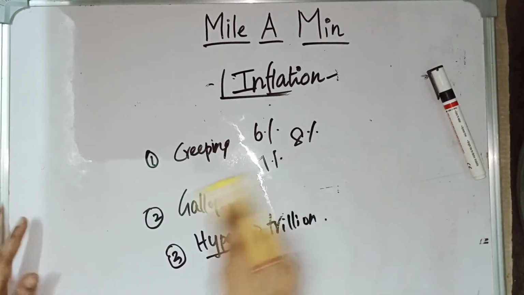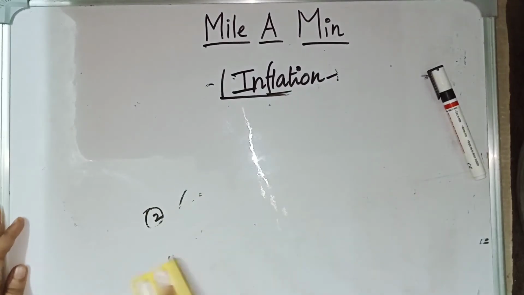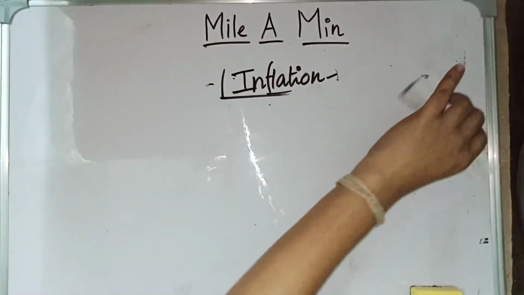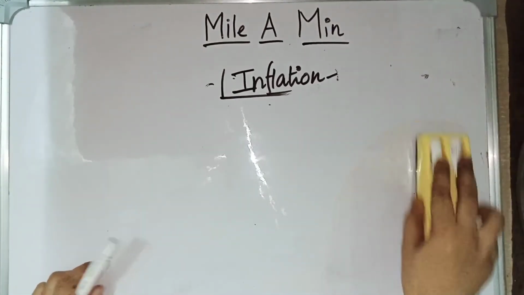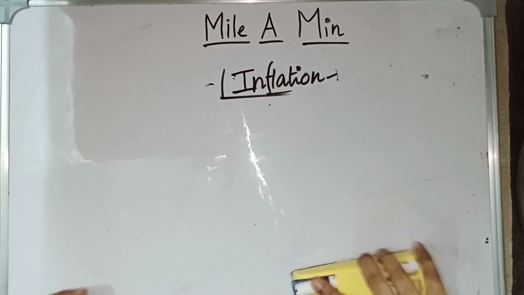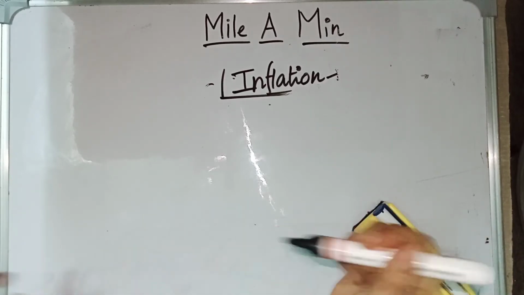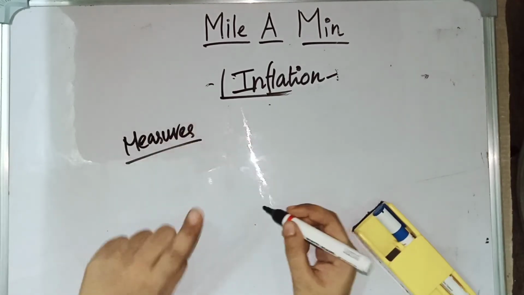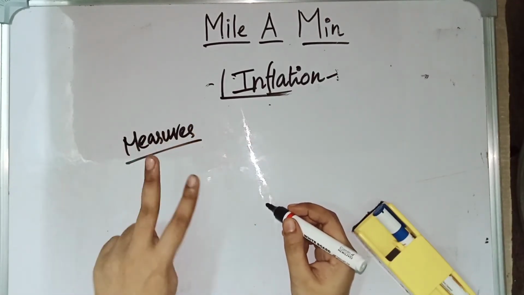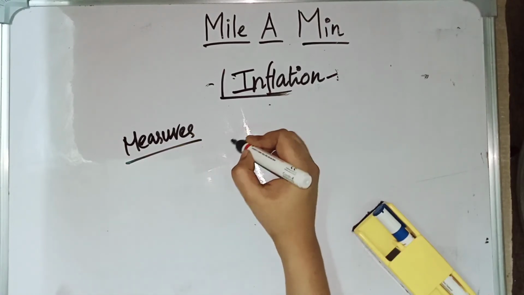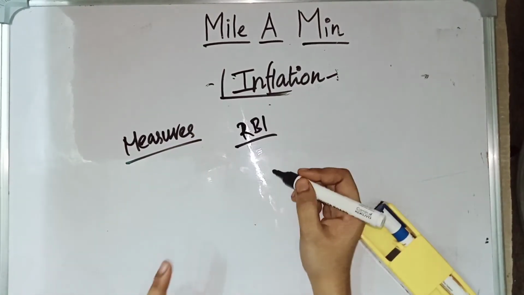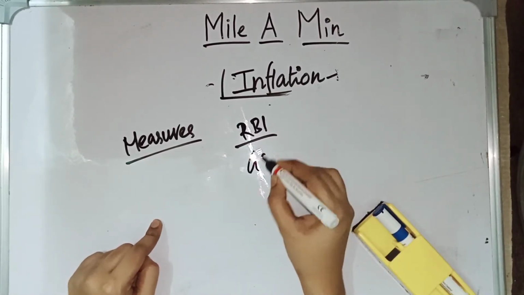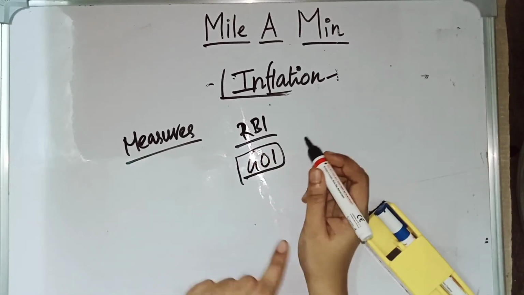Apart from this, we have measures to control inflation. To control inflation, we have many measures, and those are very important for the UPSC civil service exam. You can constantly see questions on ways to control inflation. First you should know who is going to control inflation and who is responsible for it. The one who controls inflation is RBI, and the one responsible for inflation is the Government of India.